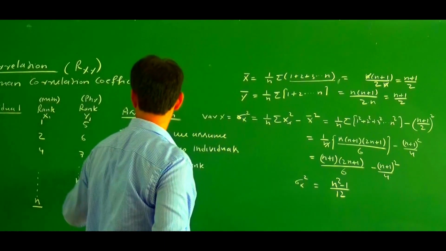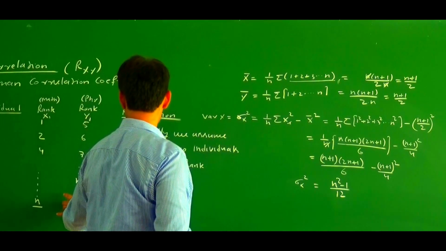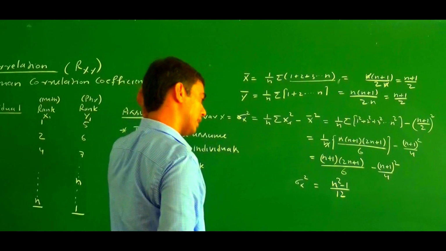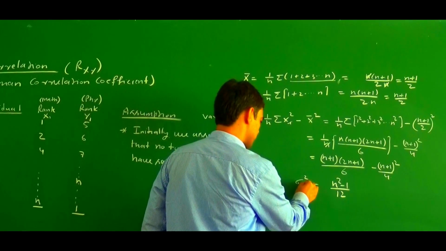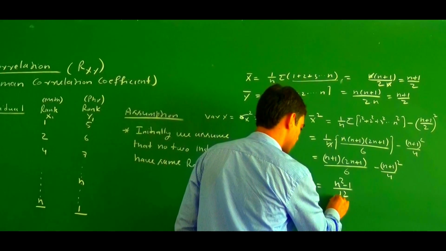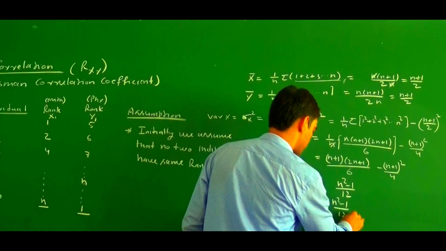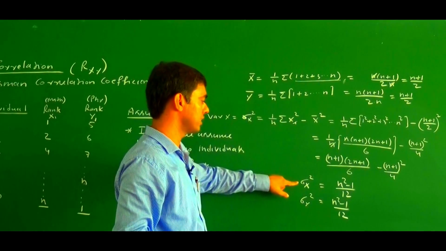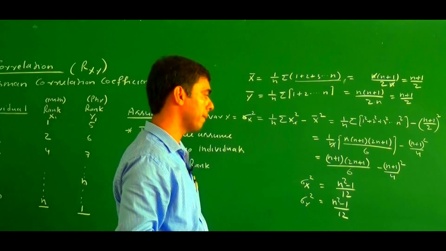Similarly, since the data is similar, meaning the ranks of y also go from 1 to n, we similarly find sigma y square. Sigma y square also equals n square minus 1 divided by 12. So we have found x bar, y bar, sigma x square and sigma y square.